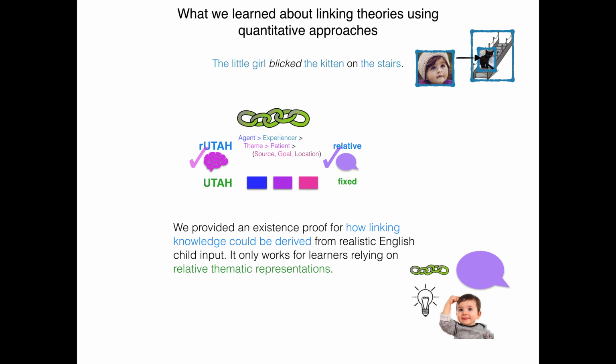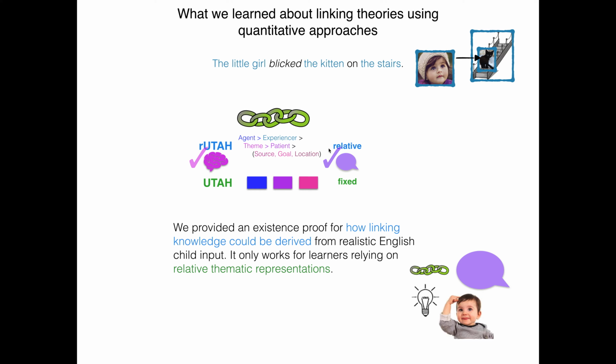And in particular, we kind of put our money where our mouth was when it comes to the derived mapping approaches, because we actually were able to provide an existence proof for how linking knowledge could be derived from realistic English child input. And importantly, it only seems to work for learners that rely on relative thematic representation.